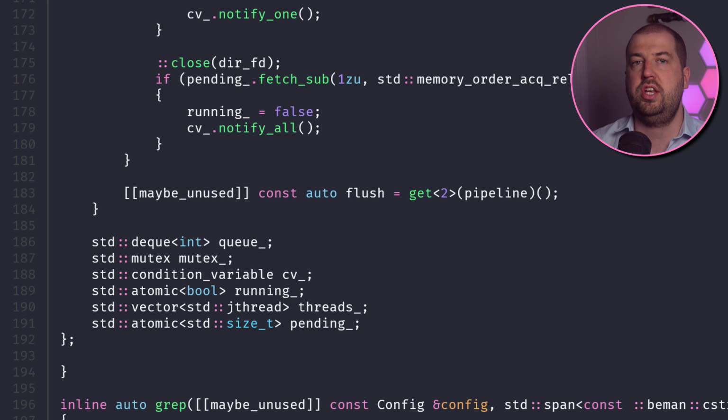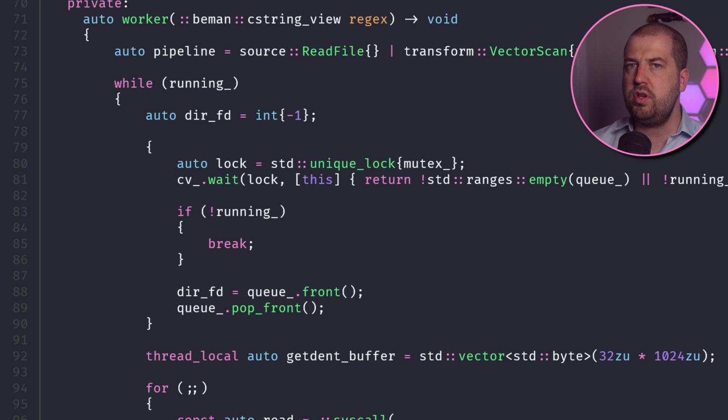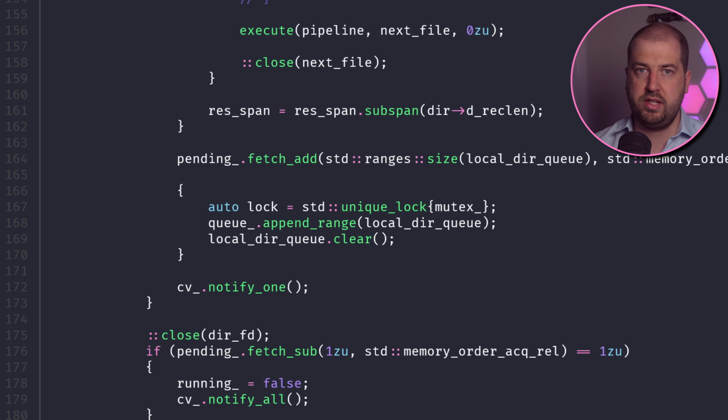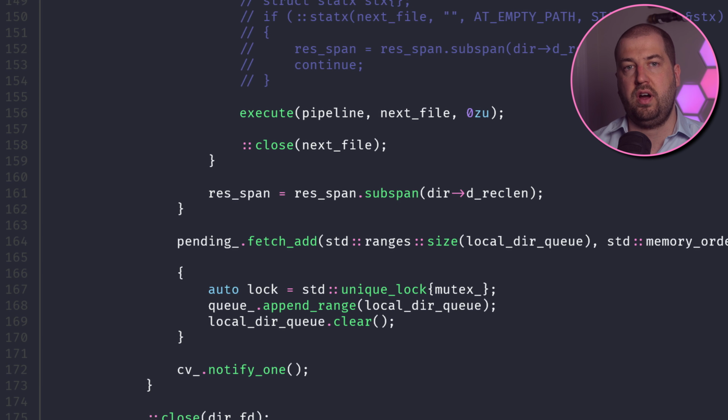We want a single shared queue for discovered directories. Every thread then follows the same process. Pop the next directory from the queue, enumerate it, push any new directories to the queue for other threads, and then process all the discovered files sequentially. This should keep each thread busy with minimal contention on the locks.